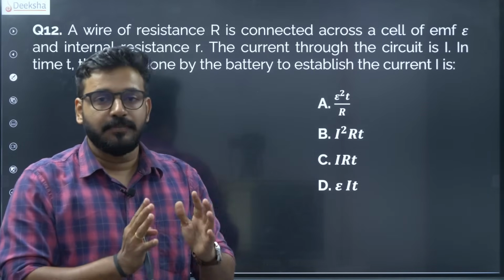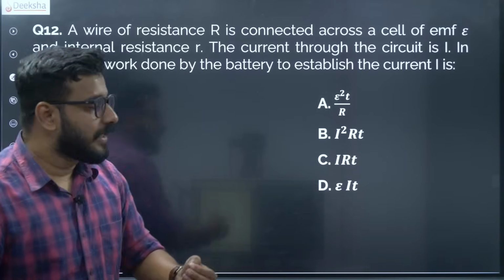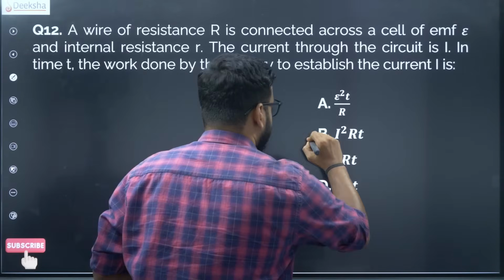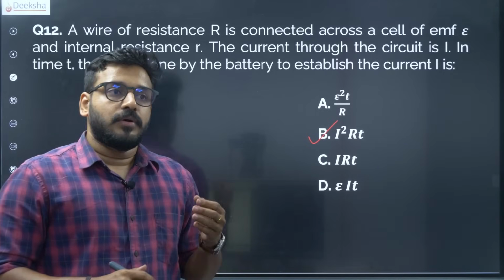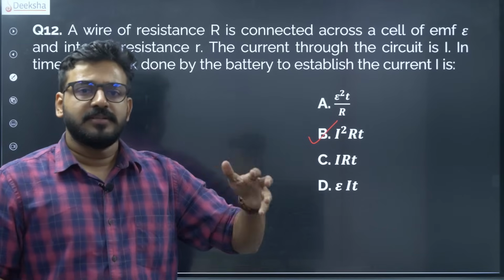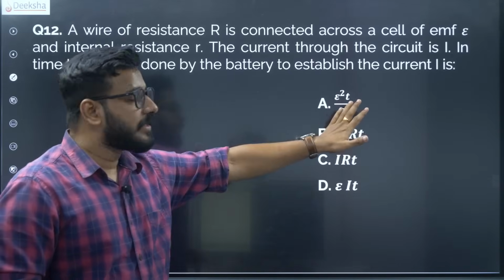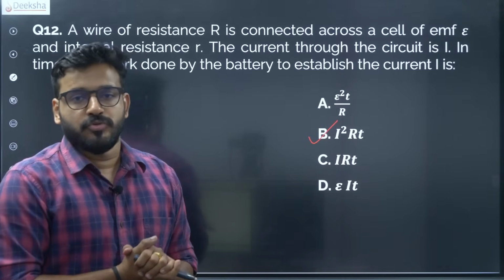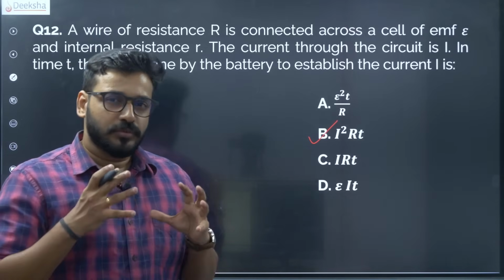Now energy is the point. If you know the energy you will know the answer, and of course the answer here is I square RT. Now a lot of you can have the question that E square T by R also looks similar. Dimensionally it also gives the same work done and it must be somewhat closer to the answer, but yes, this also I leave to you to think a little bit.